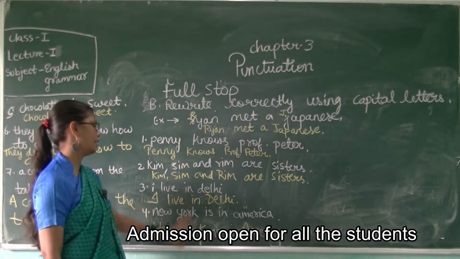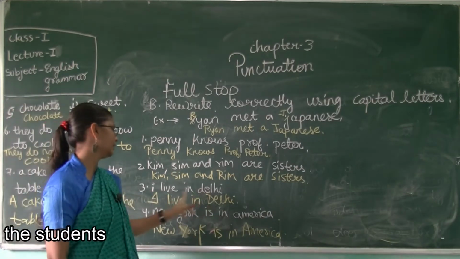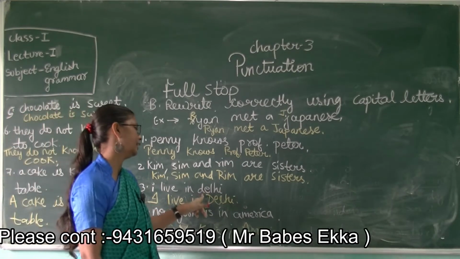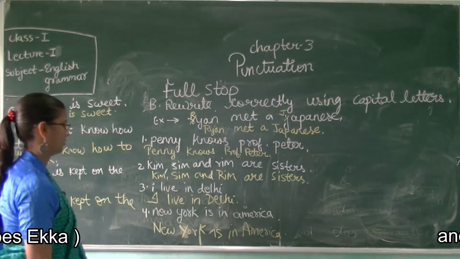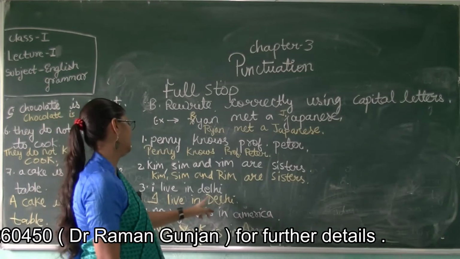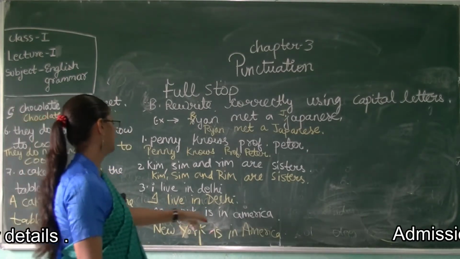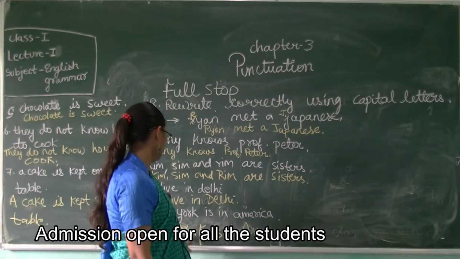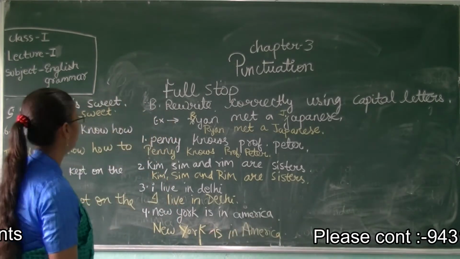I lived in Delhi. I should be in capital letter. In this sentence I will write it in capital letter. I lived in Delhi. Delhi is the name of a state. Delhi is the capital of India, na? So I live in Delhi. New York is in America. So New York is also a name. So we will put capital letters in this, and America also we will put capital A.